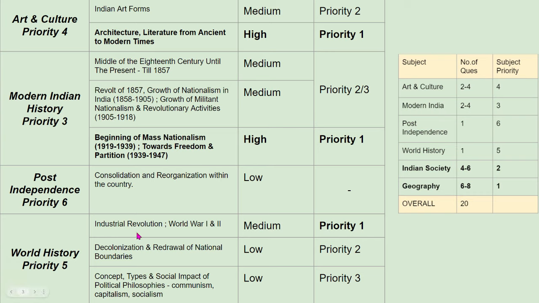Coming to world history, if you focus on the split-up of syllabus topics, you can find that among these topics, the industrial revolution has been repeated a couple of times, along with world war 1 and 2. So this forms priority 1 if you have to focus in the overall scheme of things. But in the overall subject-wise priority, you can find that there's only one question. So assuming that there can be 1 or 2 questions in the worst case, this should be the priority list to be studied in terms of topics within world history.